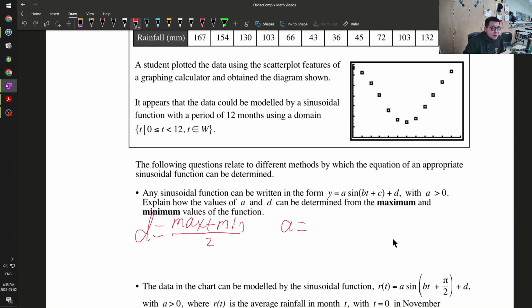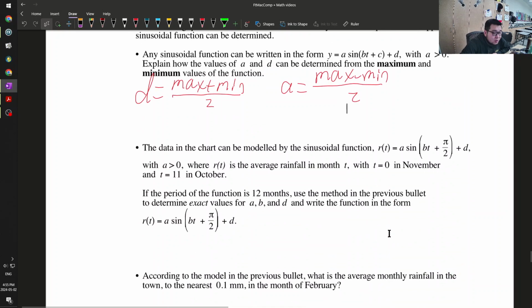And then a is my amplitude. My amplitude is the difference divided by 2, so we can find out what a is. This is the halfway point. So the half distance from the top to the middle and from the middle to the bottom is the same. So to find the difference, you go max minus min. That is the total distance from the top to the bottom, and you divide by 2.